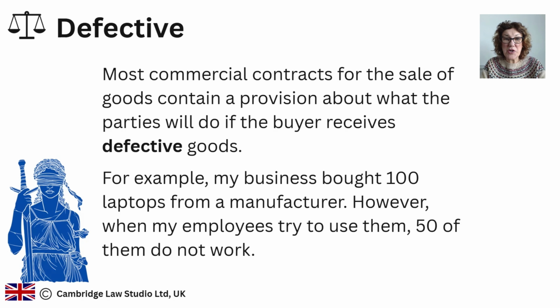Most commercial contracts for the sale of goods contain a provision about what the parties will do if the buyer receives defective goods. For example, my business bought 100 laptops from a manufacturer.